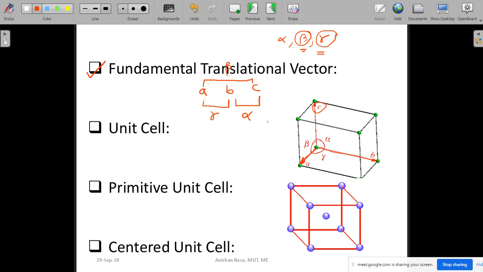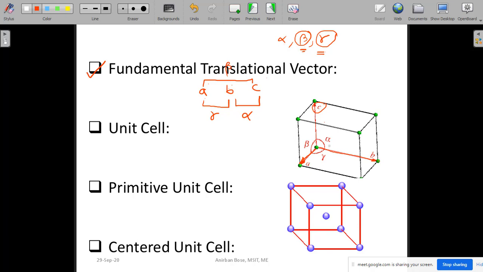This is very important because these are very standard notations, A, B, C. It is not X, Y, Z. People never write X, Y, Z, because X, Y, Z is very commonly written in the case of the Cartesian coordinate system, where the X, Y and Z axes are mutually perpendicular. But in the case of crystals they are not necessarily 90 degrees. That is why the convention is that instead of X, Y, Z it is always written A, B, C.